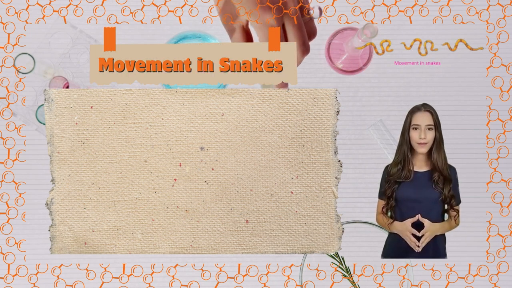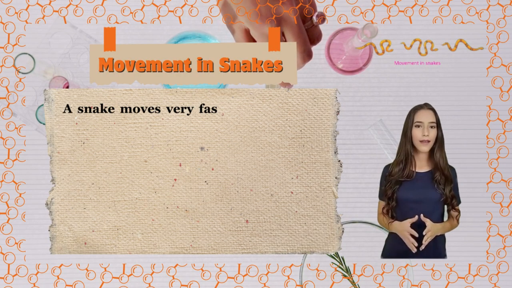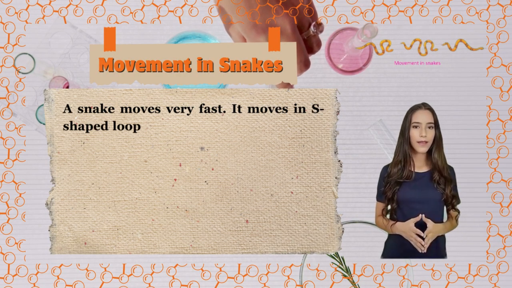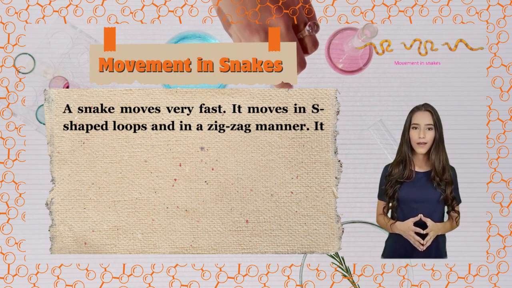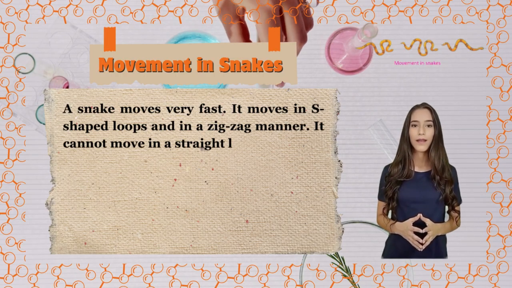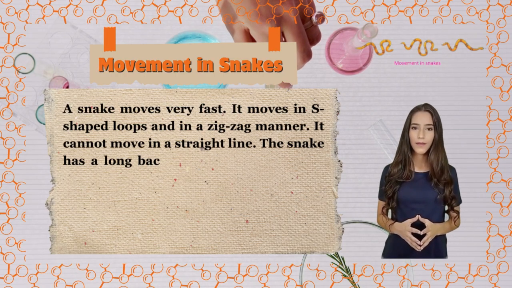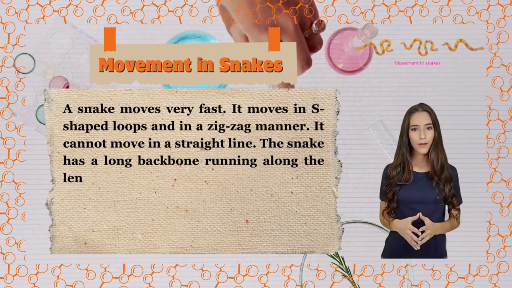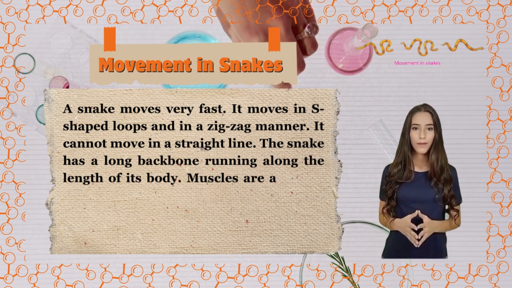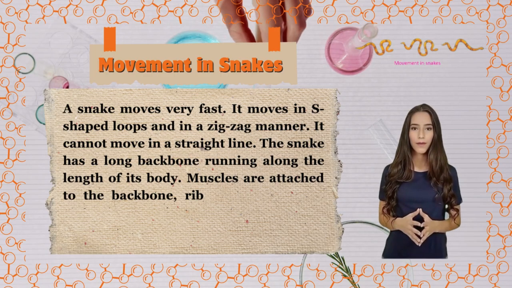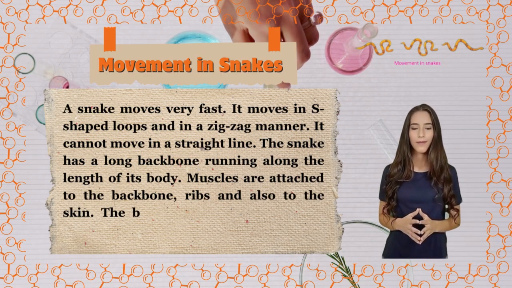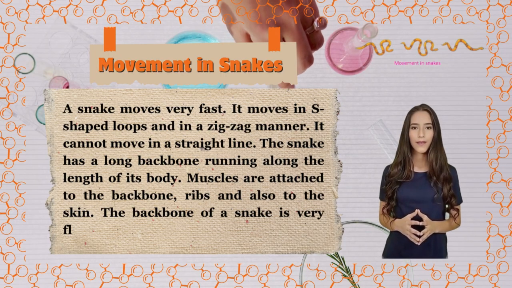Movement in snakes. A snake moves very fast. It moves in S-shaped loops and in a zigzag manner. It cannot move in a straight line. The snake has a long backbone running along the length of its body. Muscles are attached to the backbone, ribs, and also to the skin. The backbone of a snake is very flexible.